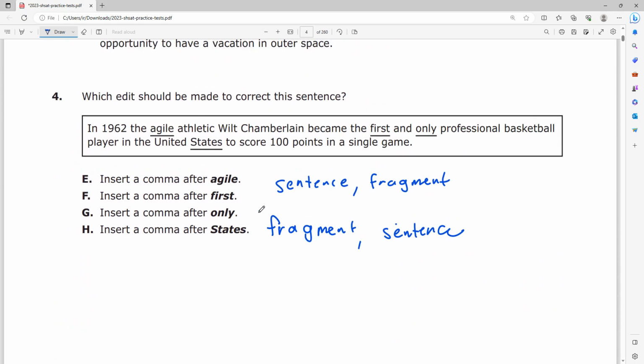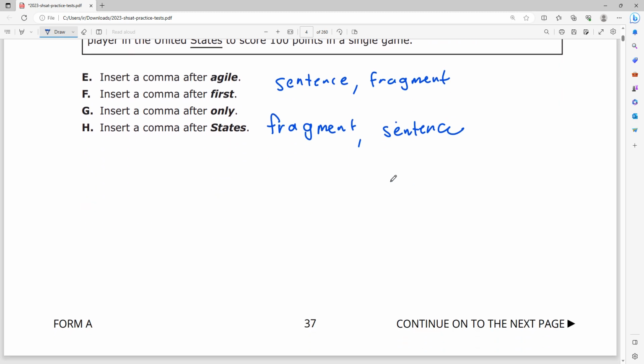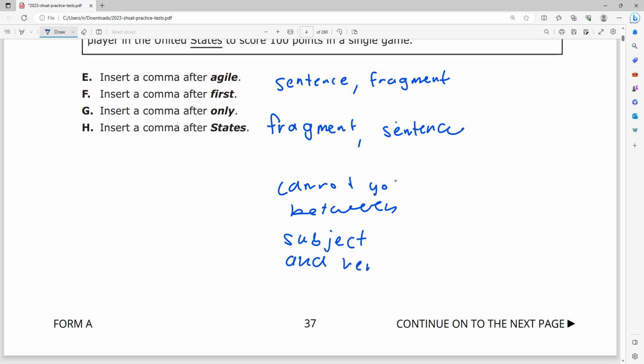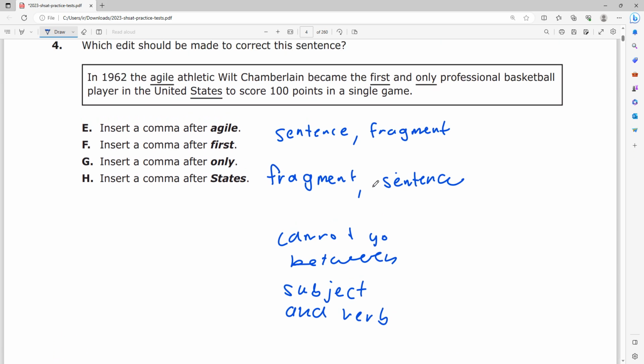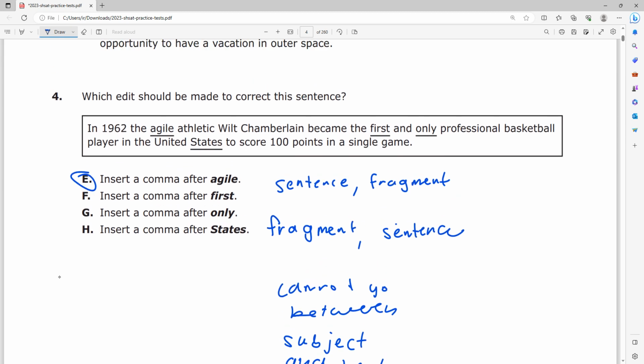So just know, the biggest rule is that your comma cannot go between a subject and a verb. In essence, a comma can connect a sentence to a fragment, it can connect a fragment to a sentence, and it cannot go between the subject and a verb. So knowing all those rules, choice E is going to be our correct answer, because it connects a fragment to the main sentence.